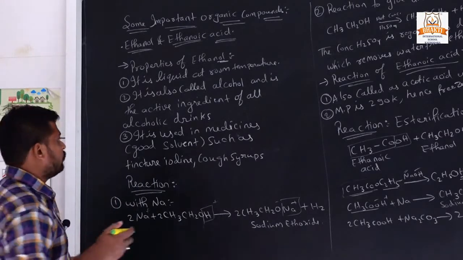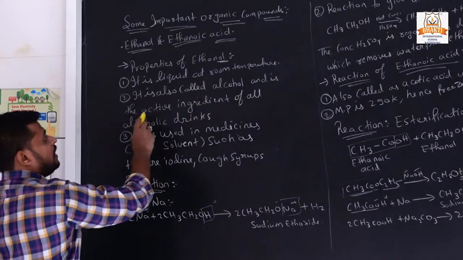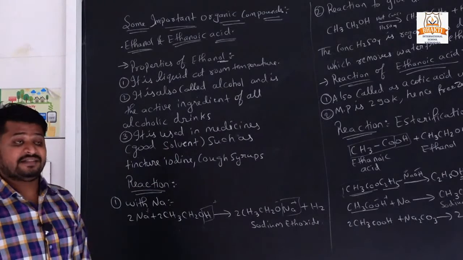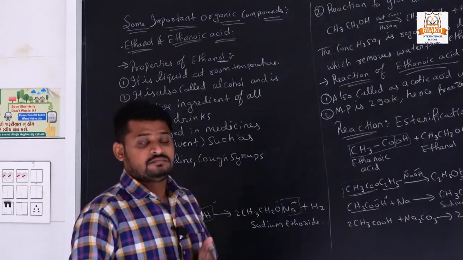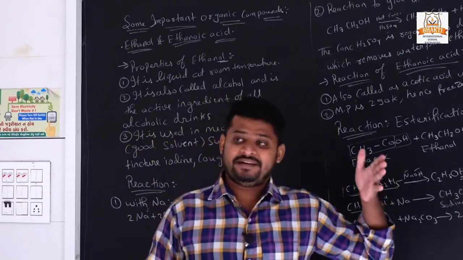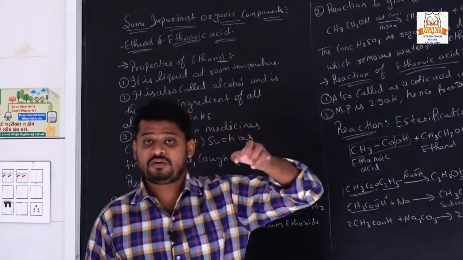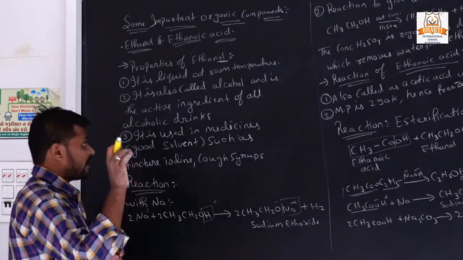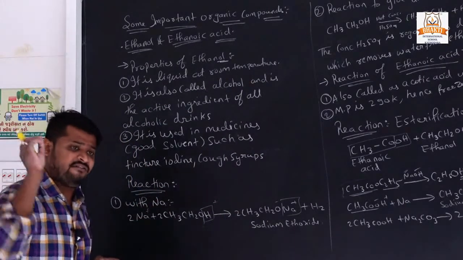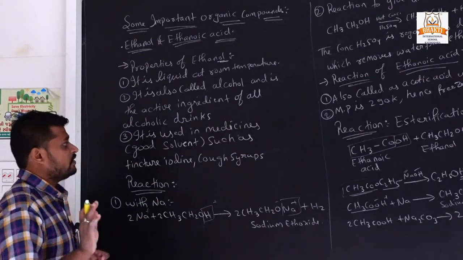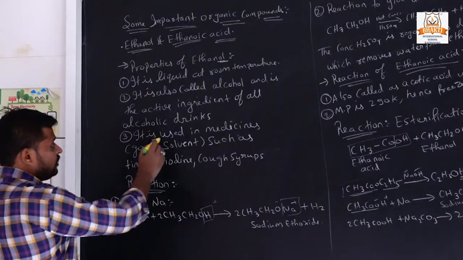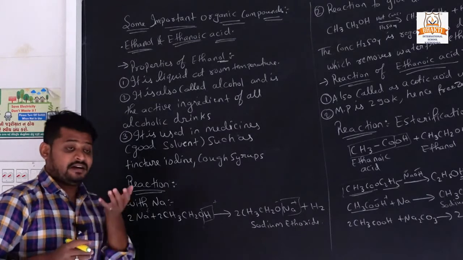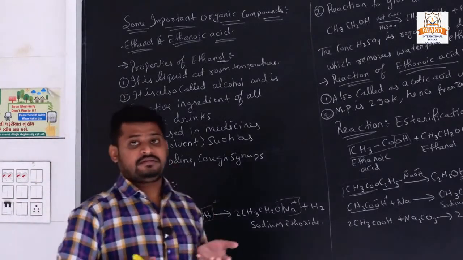The alcohol group. It is the active ingredient of all alcoholic drinks, which means alcohol is present in every alcoholic drink. It is also used in medicines as a solvent.